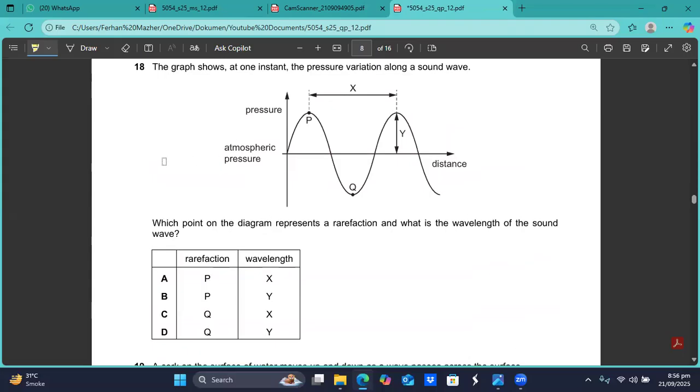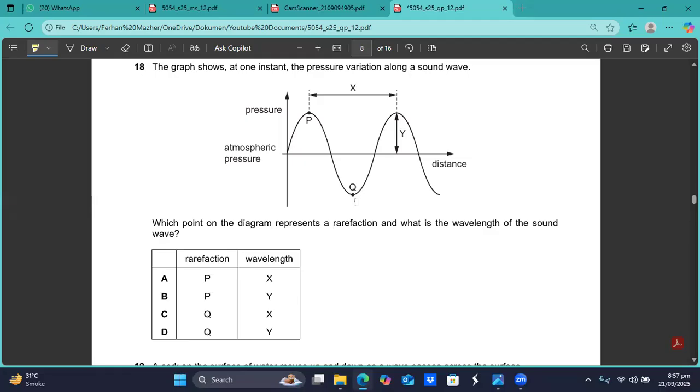The graph shows at one instant the pressure variation along a sound wave. Okay. So this is the pressure variation. The pressure is on the y-axis, and here we have the distance. At which point does the diagram represent a rarefaction, and what is the wavelength of the sound? The rarefaction is when the pressure becomes negative.